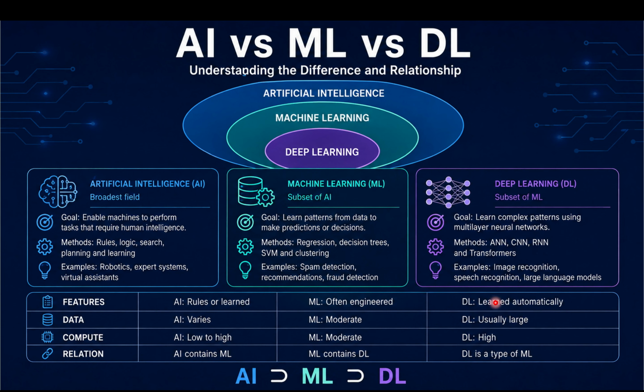Now, we can see that the features are learned automatically. Data is usually large, and the computation is usually high. And the relationship is that deep learning is a subset of machine learning, which is a subset of artificial intelligence. Now, this is all about the difference between AI, ML, and DL.